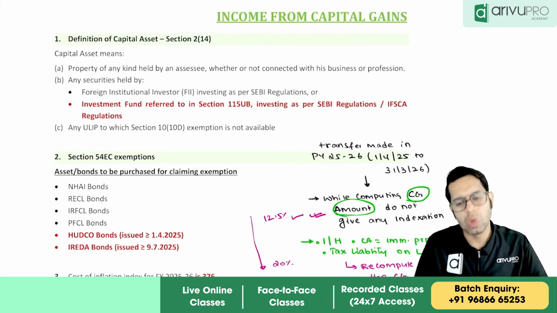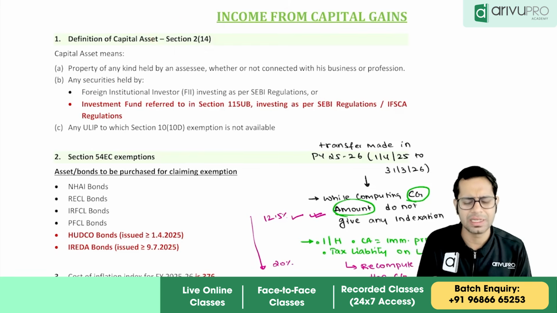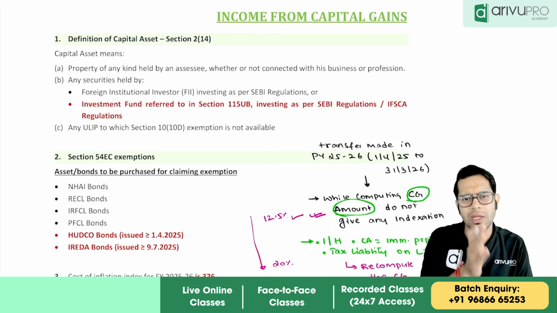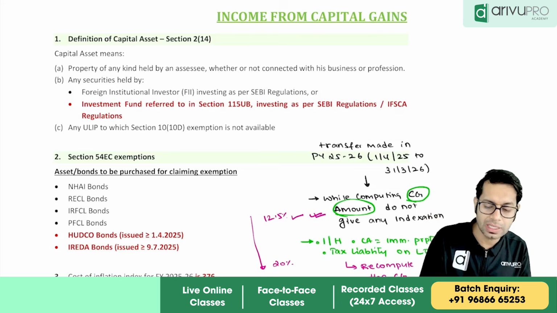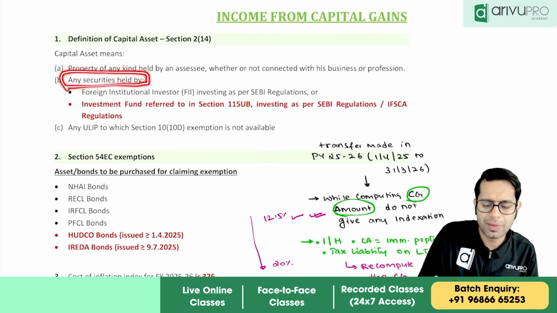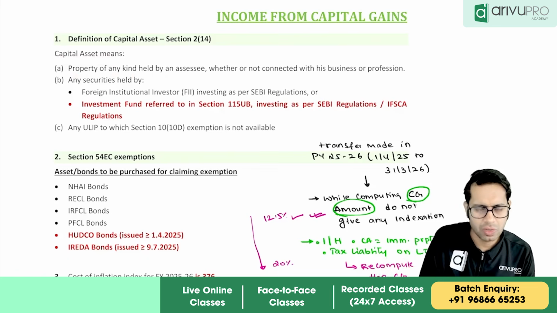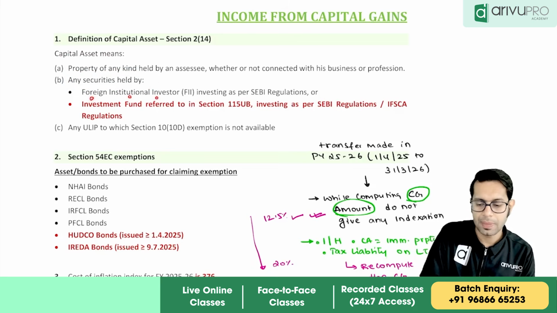Now, section 2 clause 14 talks about the meaning of capital asset. Capital asset means property of any kind held by the assessee, whether connected to the business or not, or it includes any securities held by a foreign institutional investor. We have discussed something like this. Now here they have added one more person. So capital asset means property of any kind held by the assessee, whether connected to business or not, or any securities held by a foreign institutional investor investing as per SEBI regulations.